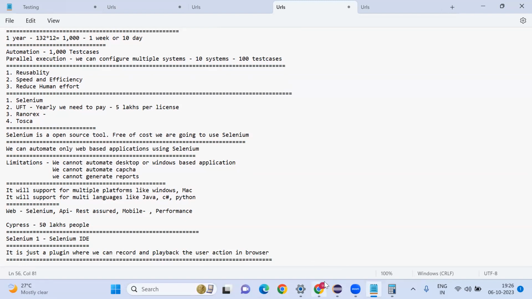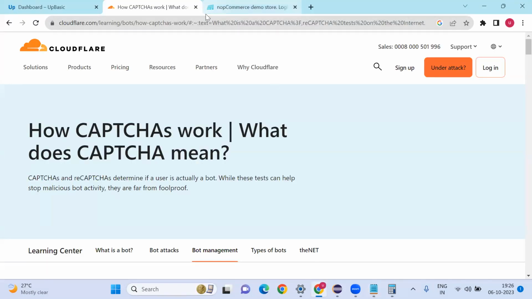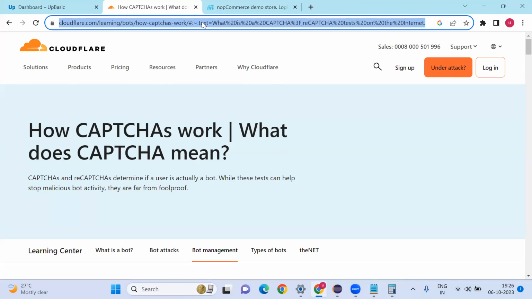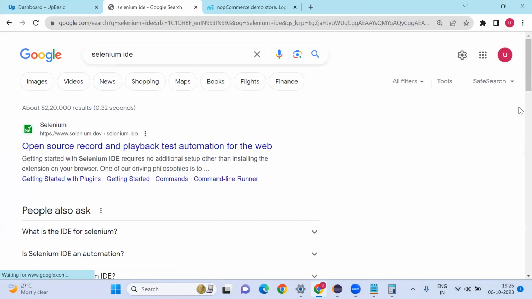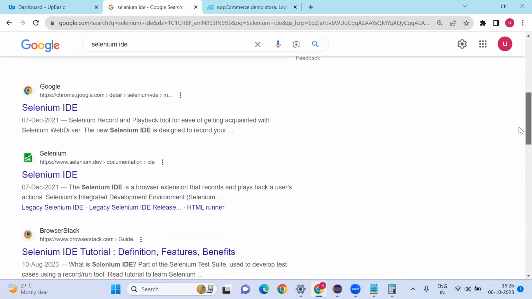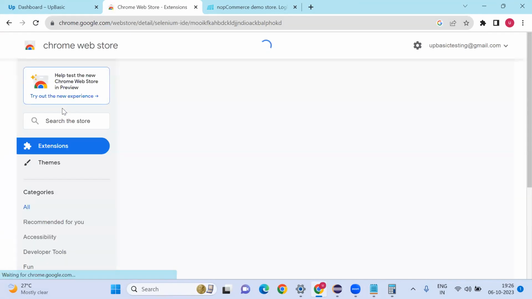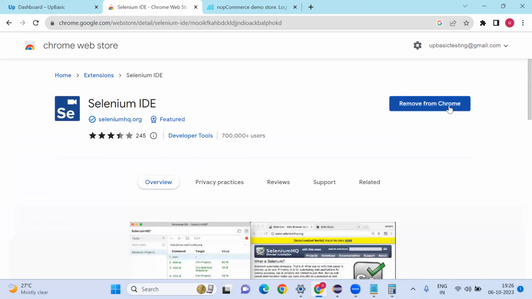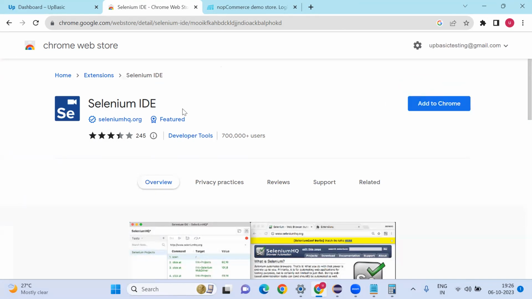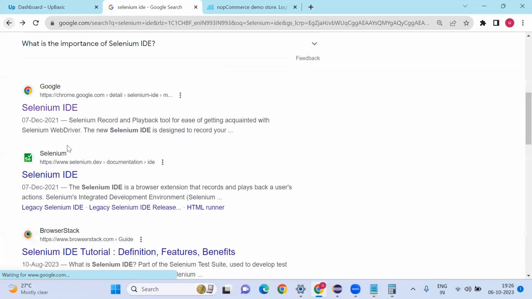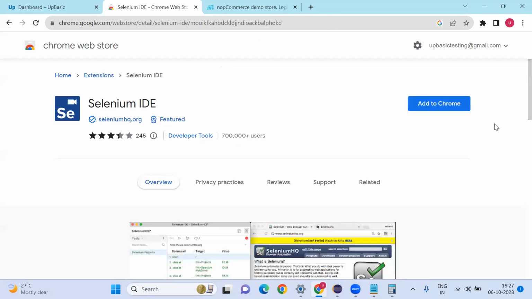I will show you. Go here and search for Selenium IDE for Chrome browser. This is the Chrome browser, right? See, this is the one. Click this, it will navigate to the extension page. First time, if you are navigating, you need to click this link, Selenium IDE on chrome.google.com. Click this. Here it is showing like this.